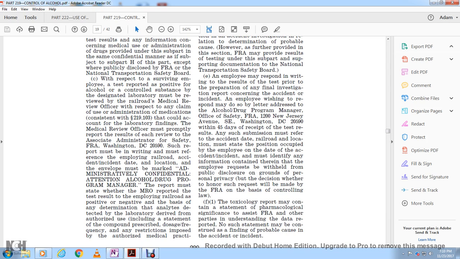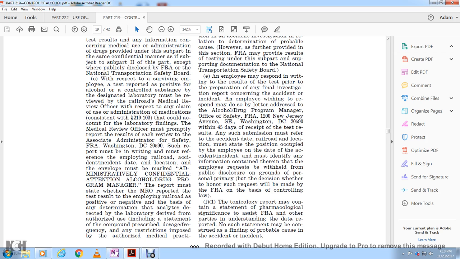The code of the account with the laboratory finding with the medical review officer is to promptly report the result of each review to the Associate Administrator for the FRA, Washington D.C. 20590. Such a report must be written and must reference the employee, the railroad, the accident incident type and location. The envelope must be marked "Administrative Confidential, Attention: Alcohol and Drug Program Manager."